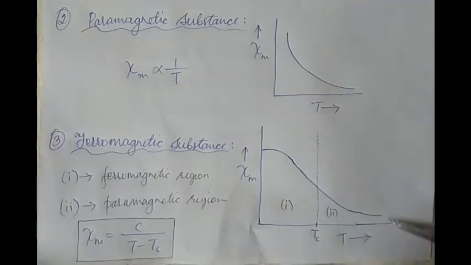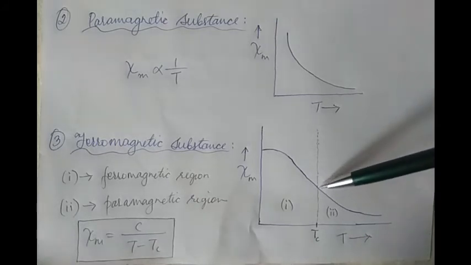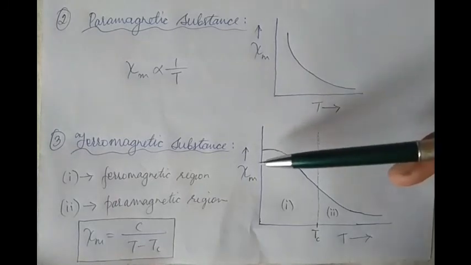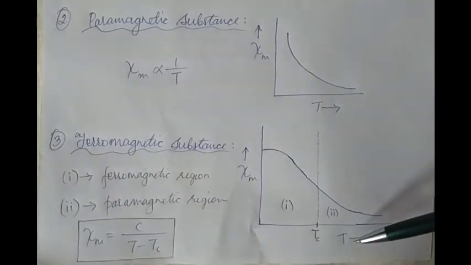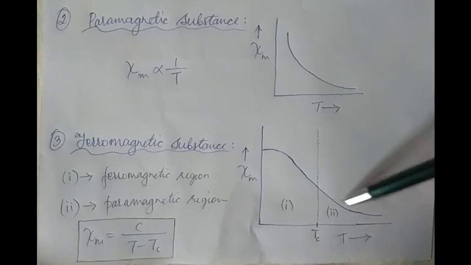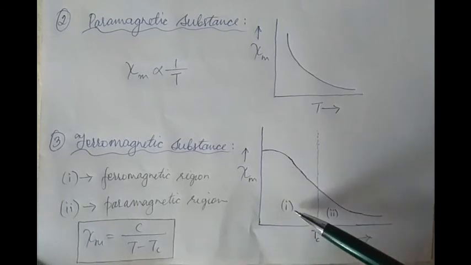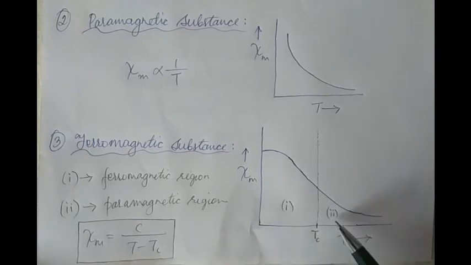And we can see from this graph that after Tc, that is after the Curie temperature, the substance behaves like a paramagnetic substance. That is, the variation of the susceptibility with respect to the absolute temperature of the substance is inversely proportional. And we also understand from the graph that below Tc, this region marked by 1 is the ferromagnetic region, whereas above Tc, that is in region 2, the substance behaves completely as a paramagnetic substance, and thereby this is the paramagnetic region.